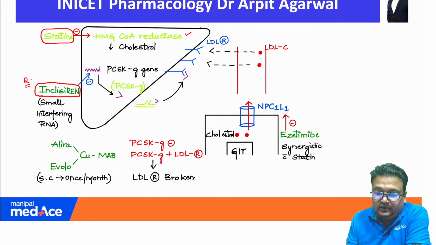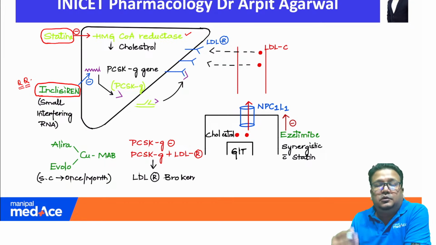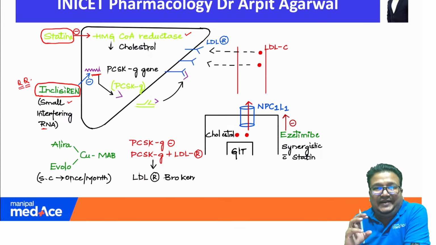Mark my words, this drug will be asked. Inclisiran is also affecting the PCSK9 pathway. As you can see, it is a small interfering RNA, which interferes with the messenger RNA of PCSK9 protein and inhibits the synthesis of PCSK9 protein by the liver. So that is again a drug interfering with PCSK9.